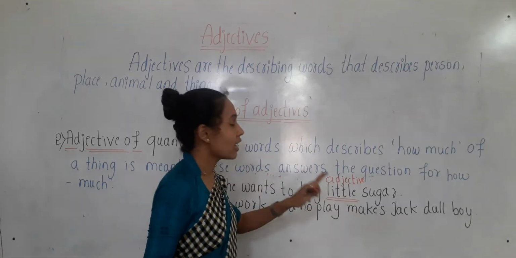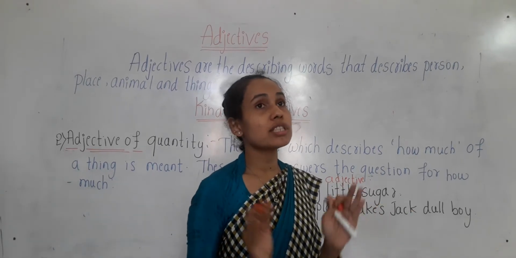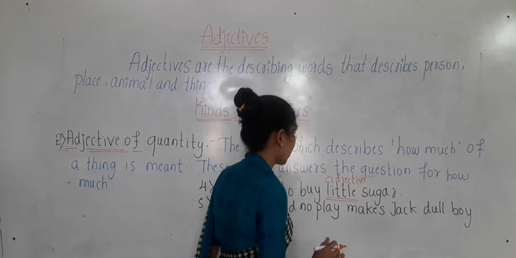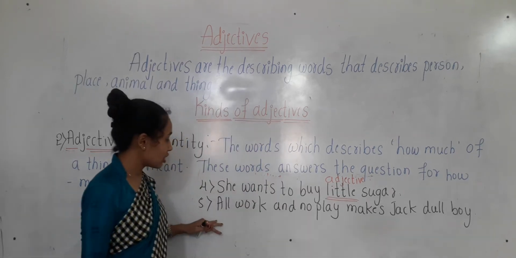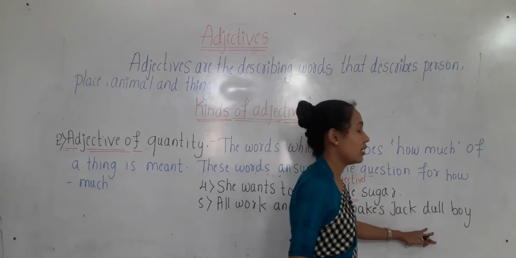How much sugar? Little sugar. So little is here a quantity word. It shows the quantity of a thing. Let's look at the fifth one, children. All work and no play makes Jack a dull boy.